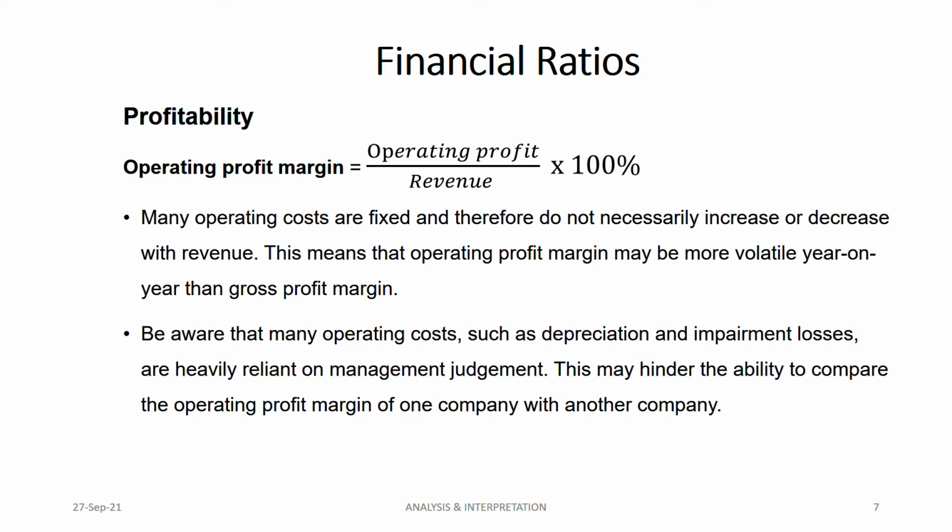These costs are heavily reliant on management judgment. These are not objective losses. You cannot verify this with your cash flow, saying I have paid this much cash, or this is the exact cost. You are using management judgment there. These are estimates, so this may hinder the ability to compare the operating profit. Because you are using estimates, one company might be using the straight line method, the other company might be using the reducing balance method. It's hard to compare using operating profit margin.